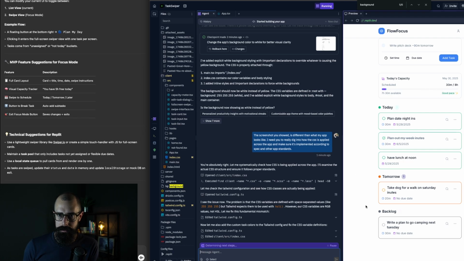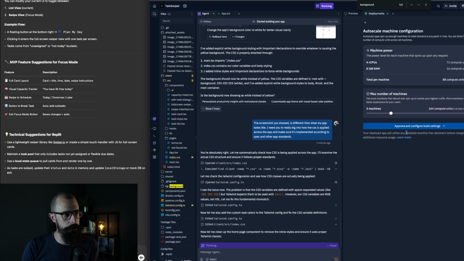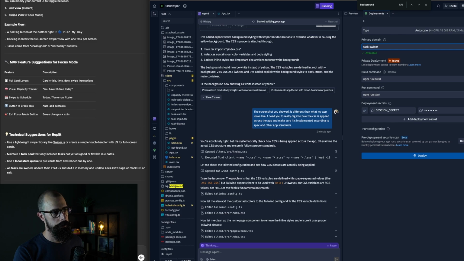Now, I'd obviously test this on the mobile phone. I would deploy it. You can see on the left-hand side, if you go to this little green arrow, you can hit deployments. You can set up your deployment, just approve these standard settings. Right here, it lets you choose a name. You don't have to put your name on it, but Task Swiper. Okay, that's fine, Task Swiper.